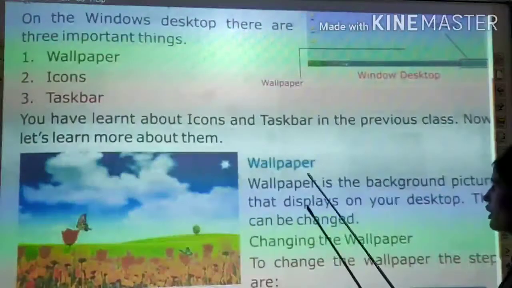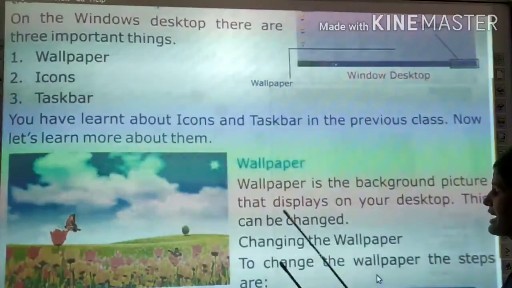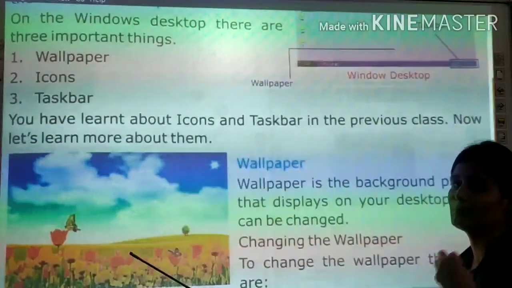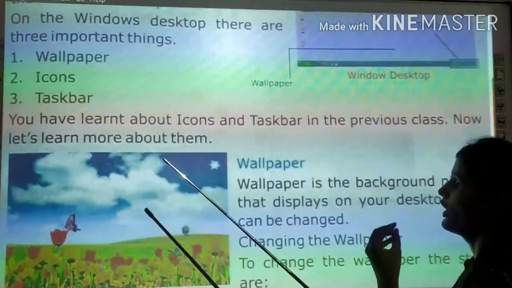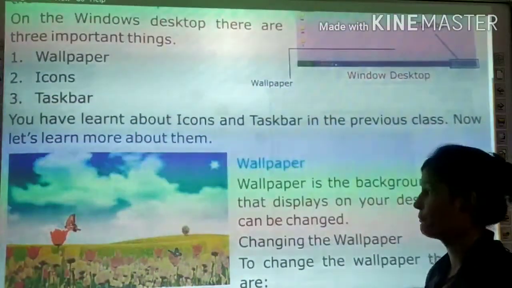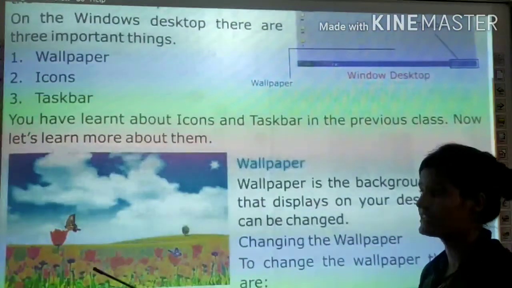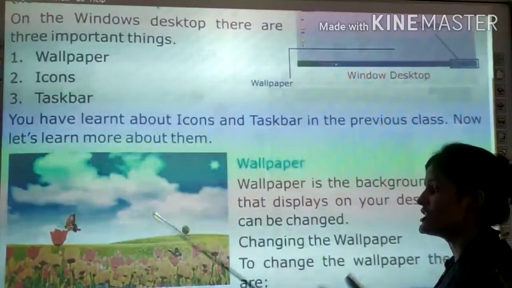Now wallpaper. Wallpaper is the background picture that displays on your desktop. This can be changed. Wallpaper क्या होता है? Beautiful and colorful picture on a background. Background picture होती है तो आपके कहाँ डिस्प्ले करती है? डेस्कटॉप पे. It can also be changed. आप different background, different display, different wallpapers change कर सकते हैं.